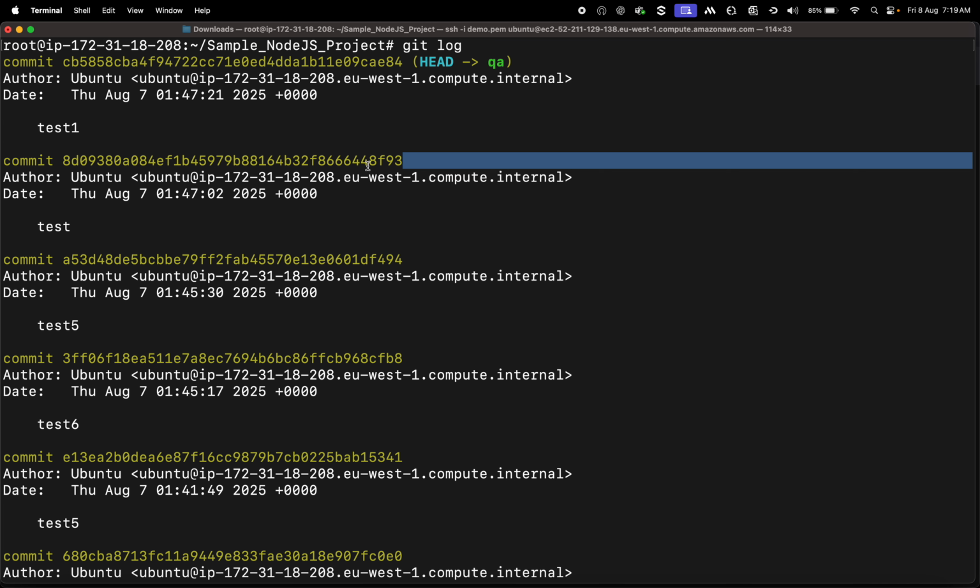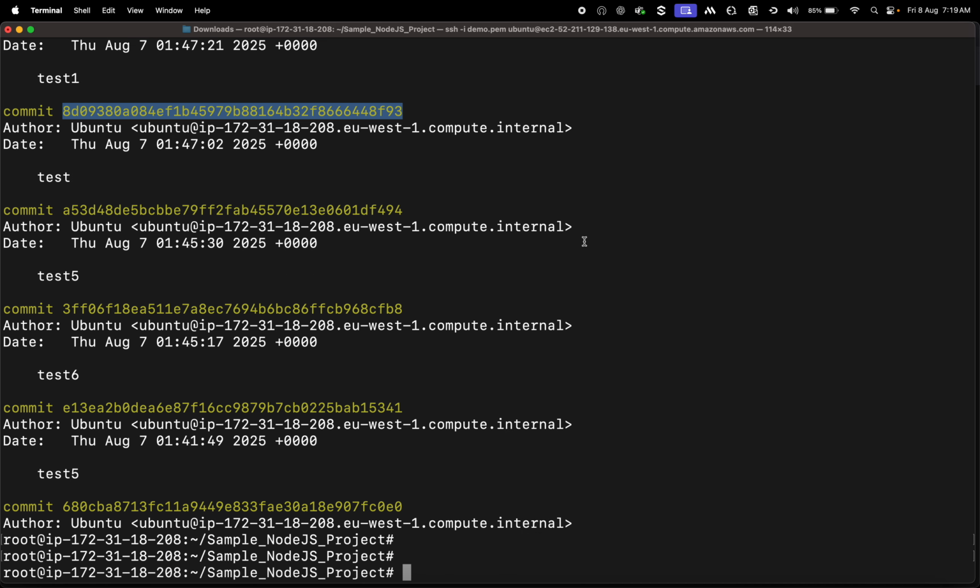Based on the tag, we found out, okay, this is the commit we deployed, and we checked out to this commit. We checked the code. We created a new branch out of it, fixed it, merged it to master, and deployed it again. That's what the tag is used for. Simple as that. Git tag.